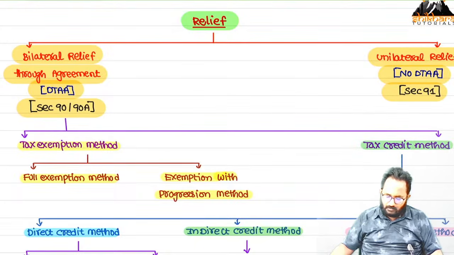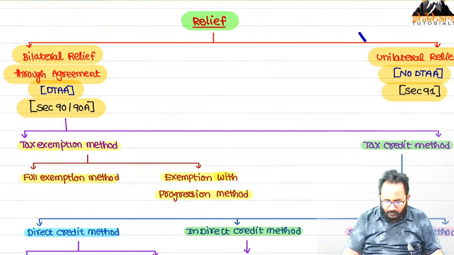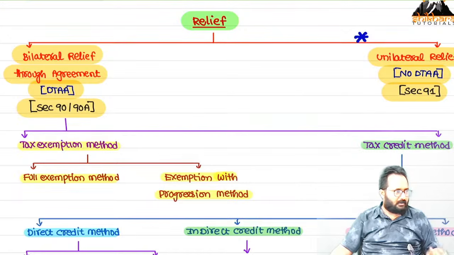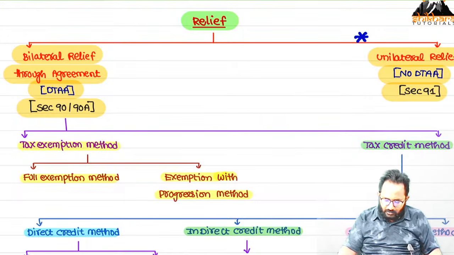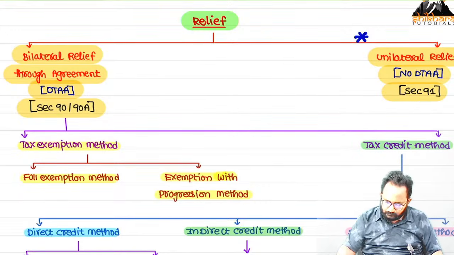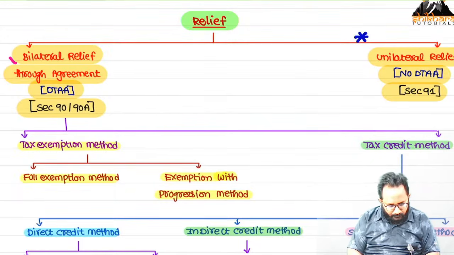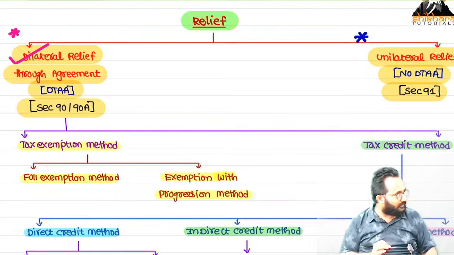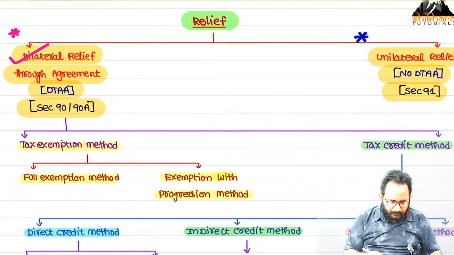Section 91. Which type of questions are most frequently given in the exam? Unilateral. Out of 100 times, 90 times they are going to give unilateral relief. But bilateral relief is also important. In recent times, they are giving bilateral relief as a theory question as well as a practical question also.